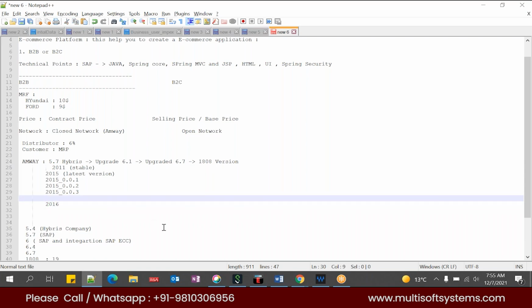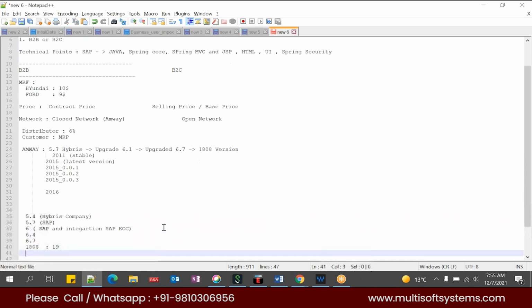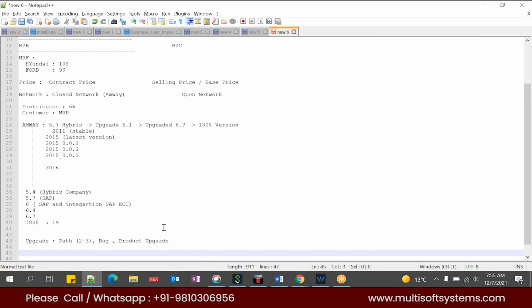So this upgrade process will be never ending in terms of the SAP system. Whether it is the SAP ECC system, or some other SAP system like SAP C4C or Service Cloud, whatever the system may be, this upgrade will be never ending.